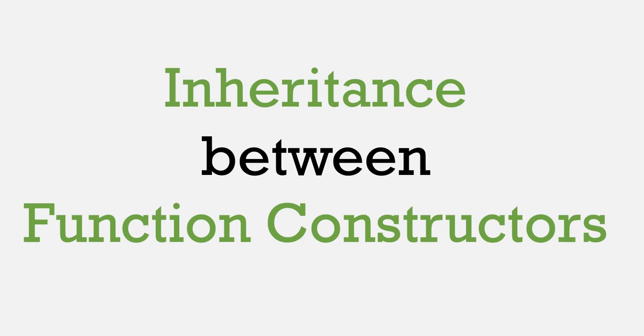In the last few lectures, we learned how prototypal inheritance works in JavaScript. And we did that with several different techniques like function constructors, classes, and also the Object.create method. So far, we have created a blueprint using either a function constructor, a class, or the Object.create method. And based on that blueprint, we instantiated objects. And those objects inherit the properties and methods which are attached to the prototype property of the blueprint.